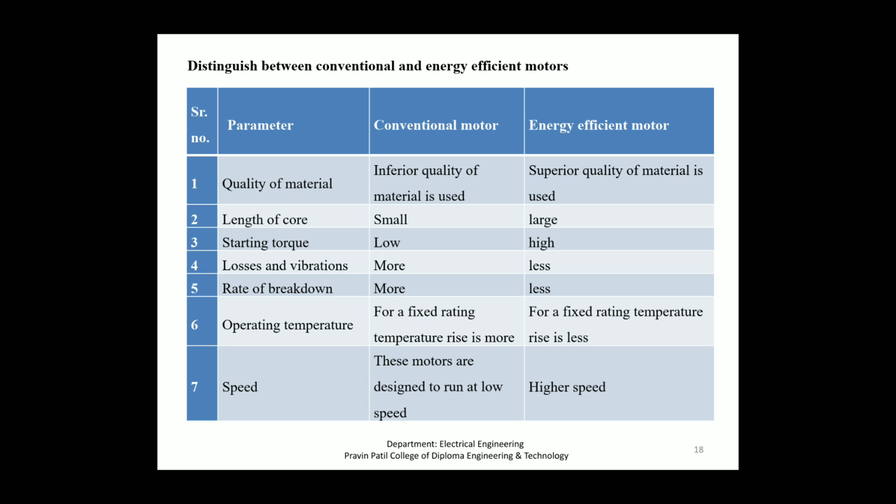Improvements include the use of lower loss silicon steel, a longer core to increase active material, thicker wires to reduce resistance, thinner laminations, smaller air gap between stator and rotor, copper instead of aluminum bars in the rotor, superior bearings and a smaller fan, etc. Energy efficient motors now available in India operate with efficiencies that are typically 3 to 4% higher than standard motors.